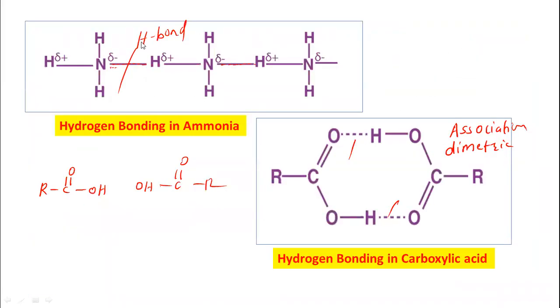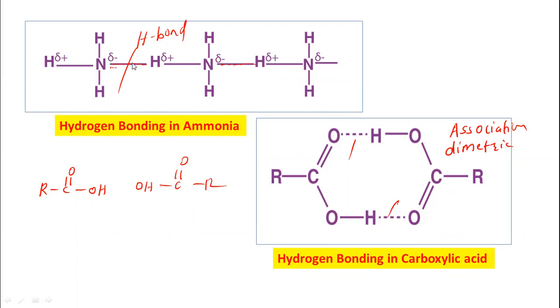So this is intermolecular hydrogen bonding in the ammonia molecule. The three hydrogen atoms here are covalently bonded to the nitrogen atom. As nitrogen is more electronegative and has the electron pair, it carries the negative charge.